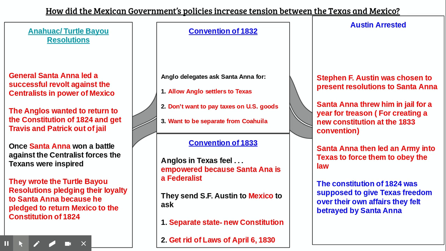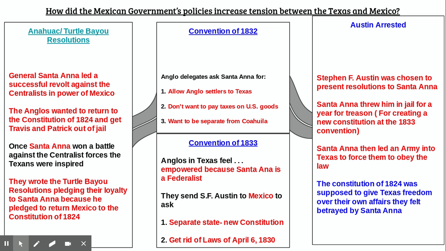So what's going to happen is there's going to be an internal Mexican government situation. Remember I talked about the centralist and the federalist. Strict parent centralists, not as strict federalists. Santa Anna is going to pretend that he's a federalist, and he's going to have a revolt against the centralist. And the Anglos were like, hey, you know what? We don't really want independence. We just want to return to that Constitution of 1824 before all that craziness of the Law of 1830 was passed. And we also have a couple of our friends, Travis and Patrick, who are in jail. So we want to get them out of jail.